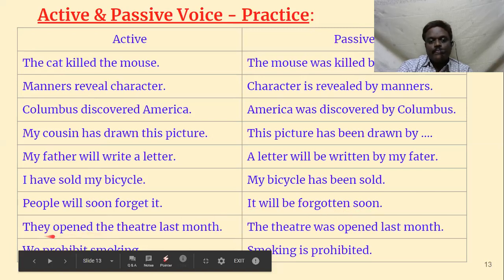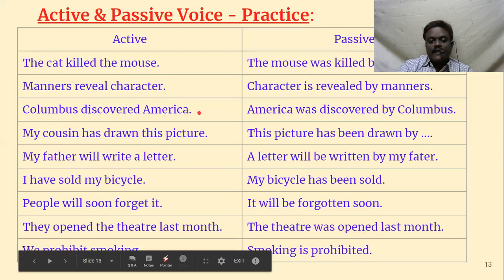Both are correct. They opened the theater last month. They opened is the verb here. Opened is simple past tense, so was opened. What is opened? The theater. The theater was opened. Don't get confused by last month, and don't bring last month to the beginning. That's why I told you subject, verb, object. You should be able to identify: they is the subject, opened is the verb, the theater is the object. Last month you forget about, it is adverbial. The theater was opened by them, or the theater was opened last month by them. So by them is not necessary. The theater was opened last month.